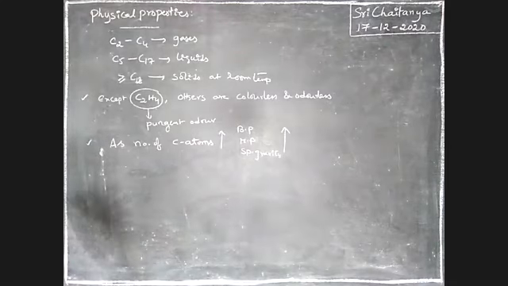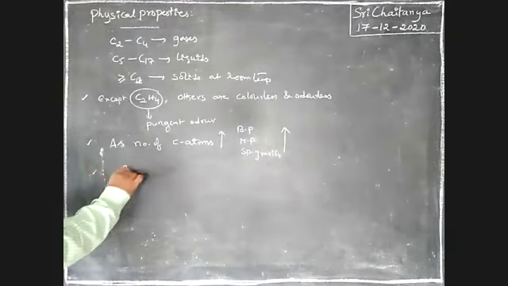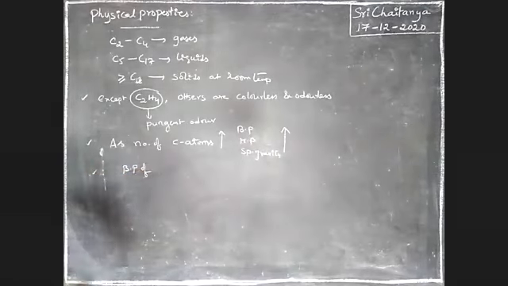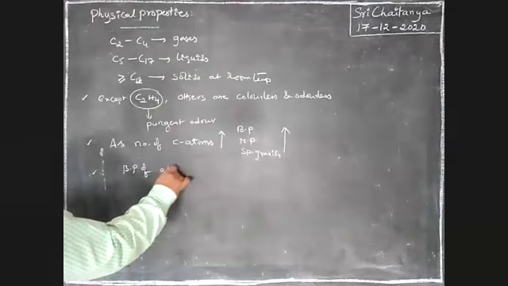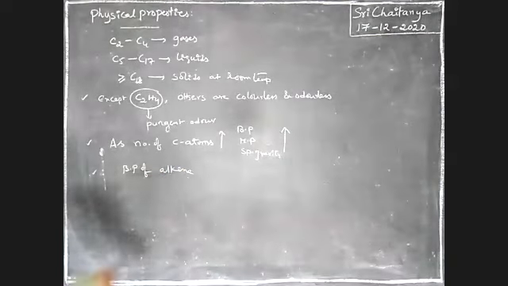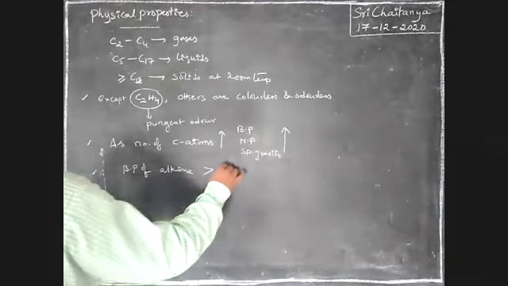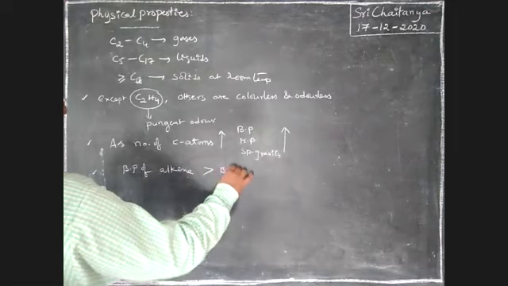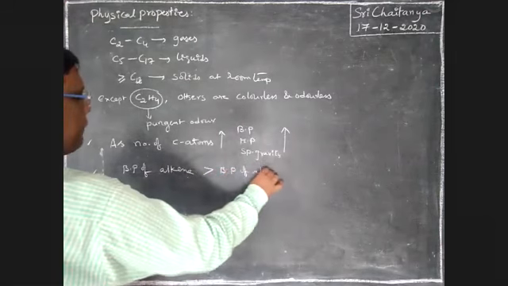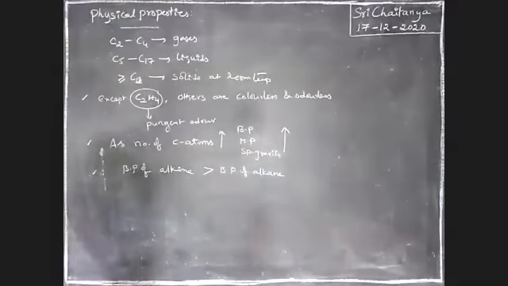Next, the boiling point of an alkene is greater than that of the corresponding alkane. These are all observed facts.